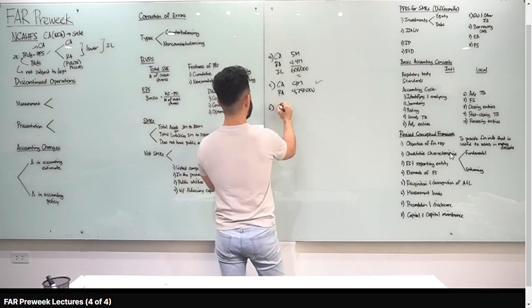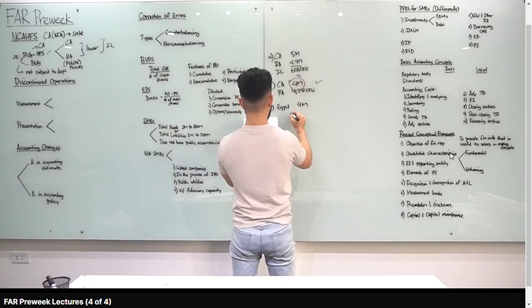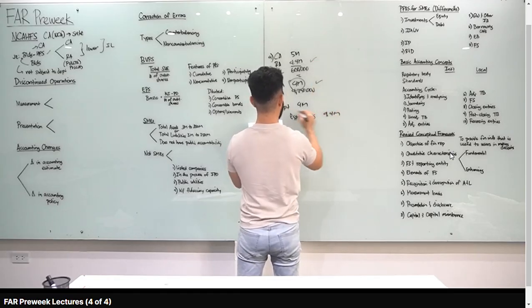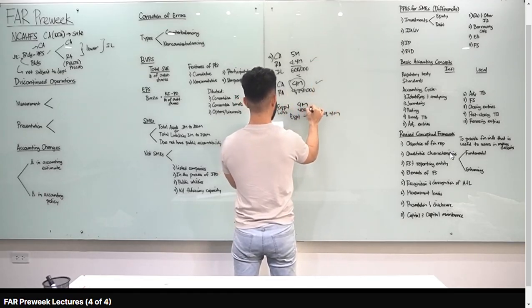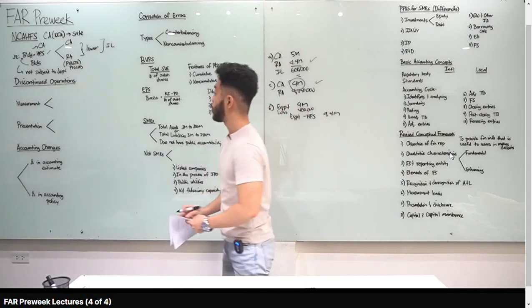Ilagay ko na entry. Debit equipment, which is 4 million. Credit non-current asset held for sale, which is 4.4 million. Meron tayong loss on reclassification, 400,000. Letter C for number 6. Let's go to discontinued operations.